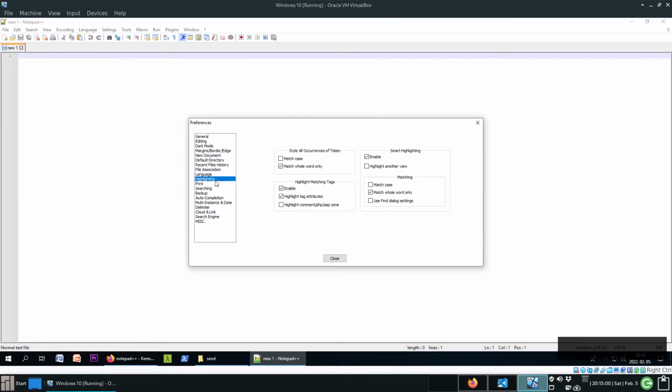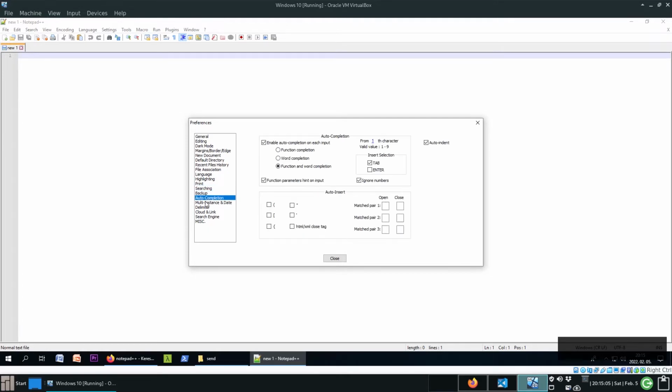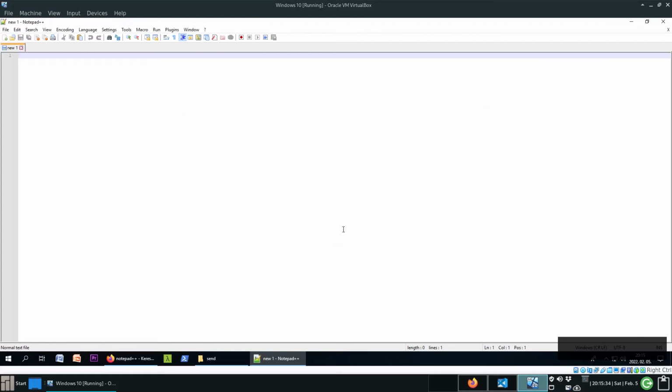Good. And here under auto completion we can tick these boxes. It means that when you press an opening parenthesis, the text editor will add a closing parenthesis automatically. Do it for quotes and apostrophes too. Okay, we are ready. These are the most important settings. Close. Good. We are ready with this.